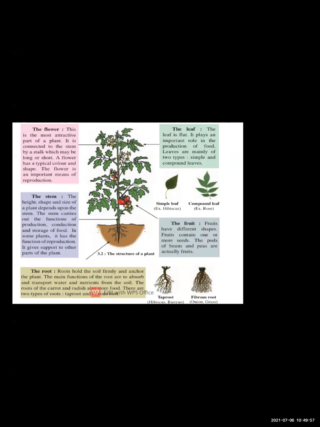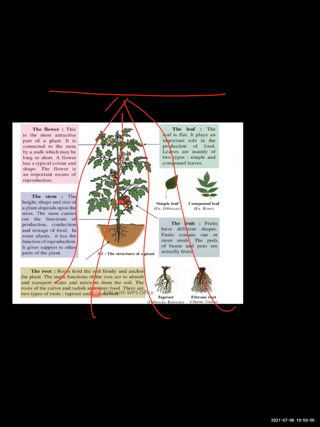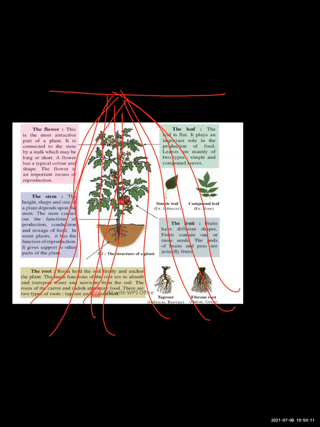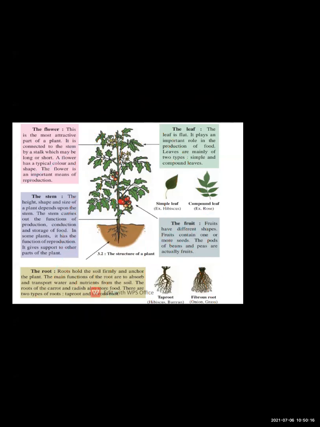Then fibrous root. In fibrous root, you can see that these roots are of same size and they are thread-like structure. ये जो thread-like structure दिख रहा है ना, and all the roots are same in size. This type of root is called as fibrous root. तो ऐसे type of root को हम लोग क्या कहते हैं? Fibrous root. Now, where does this fibrous root occur? Grass, onion. Okay, so these are the examples of the fibrous roots. So now let's move towards the next part of the plant, that is stem.